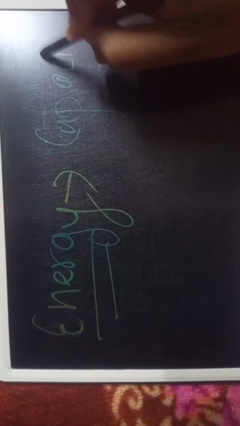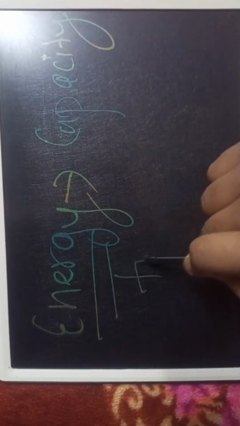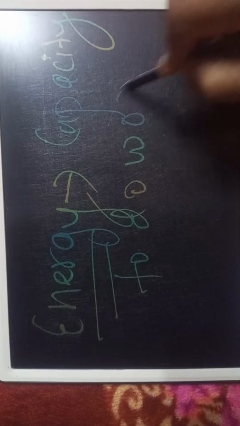Now you have to understand this term, energy. What is the meaning of energy? Energy means capacity to do work. Energy is the capacity to do work. That is called energy.